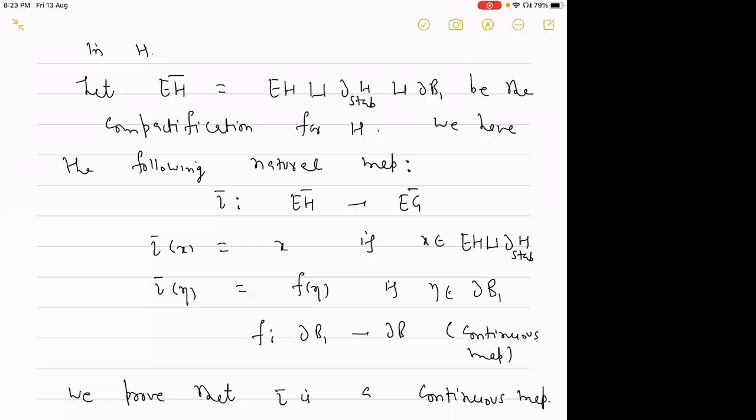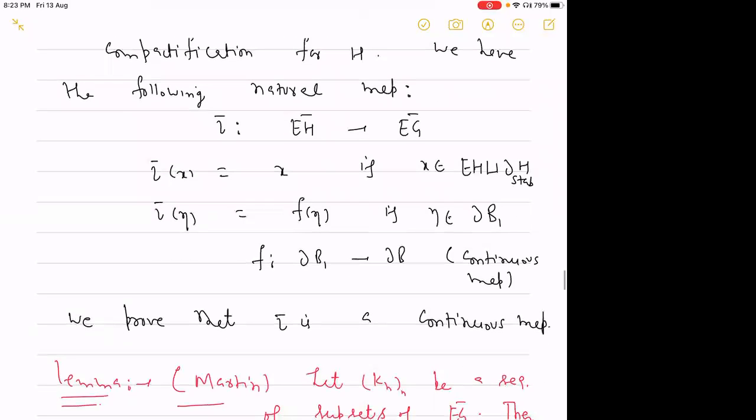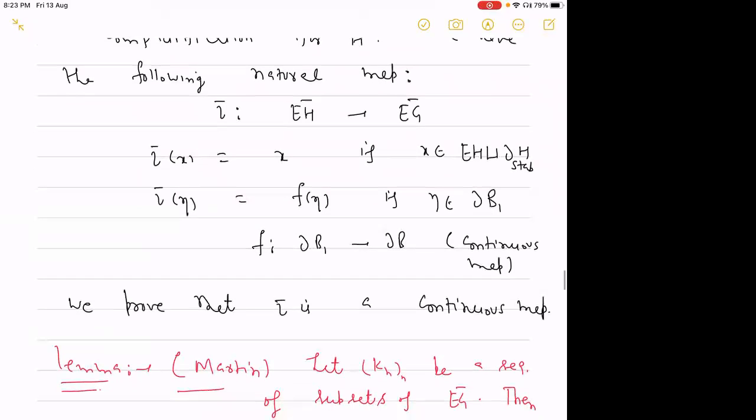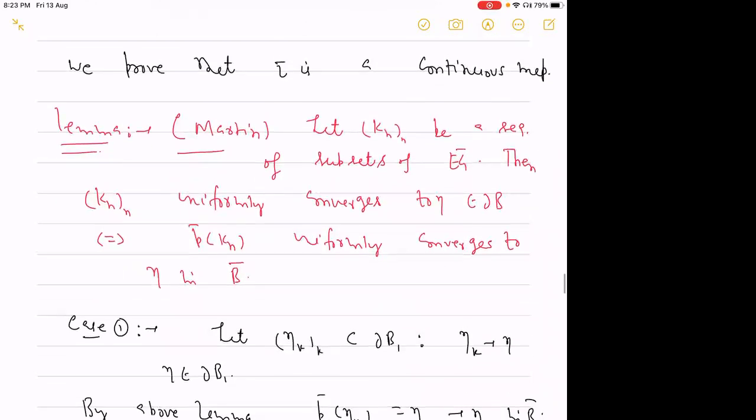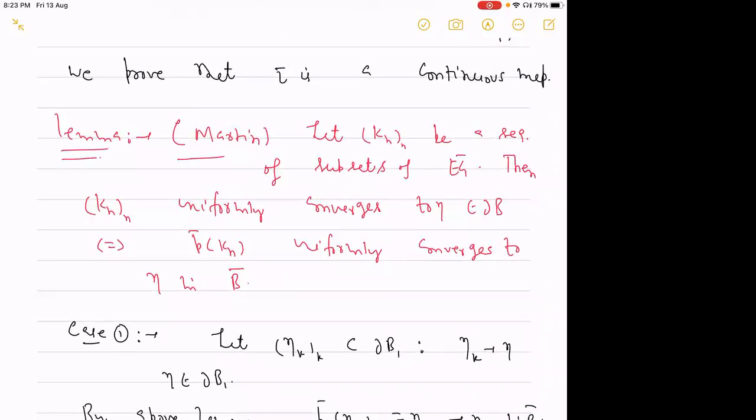Whenever the element x is coming from EH union del stab H, it will go to itself. Whenever the element is coming from the boundary of the Bass–Serre tree, it will go to F of eta, where F is the ancestral map from the boundary of the Bass–Serre tree to the boundary of the universal cover of the complex of groups. Now it remains to prove that this natural map I bar is a continuous map. Hyperbolicity we have already proved, as it was a consequence.